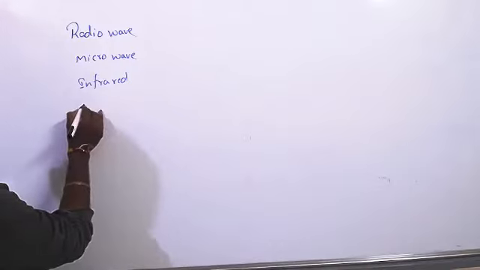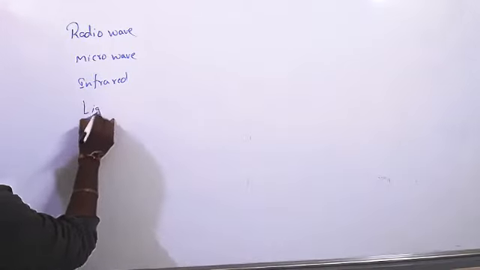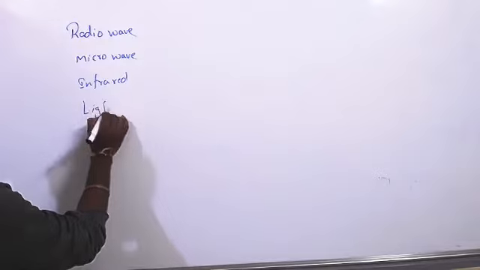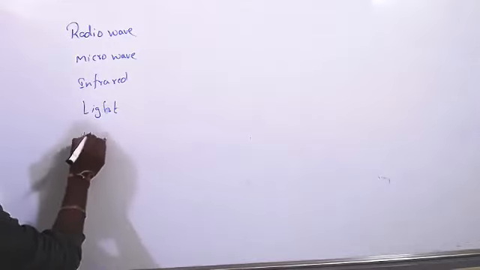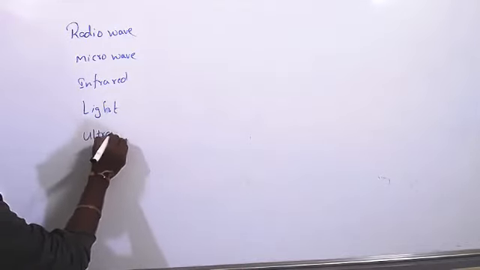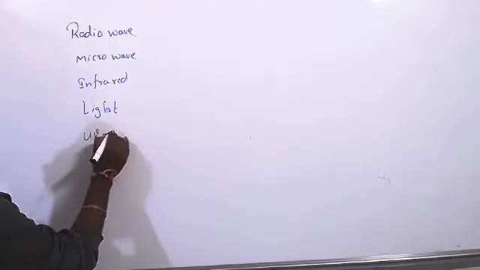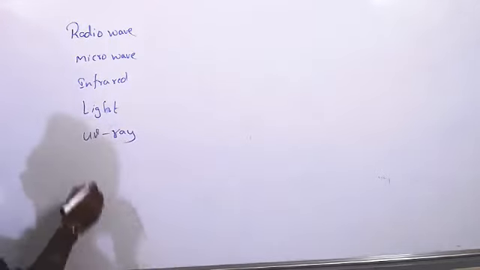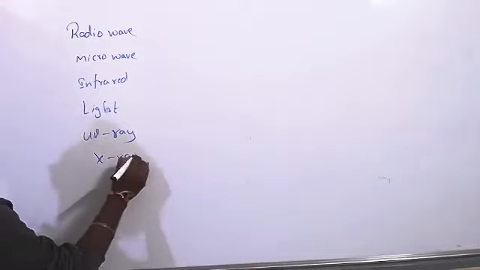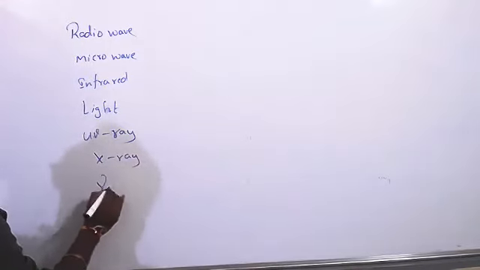Visible light or light waves. And ultraviolet rays, UV rays. Next, X-rays and gamma rays.